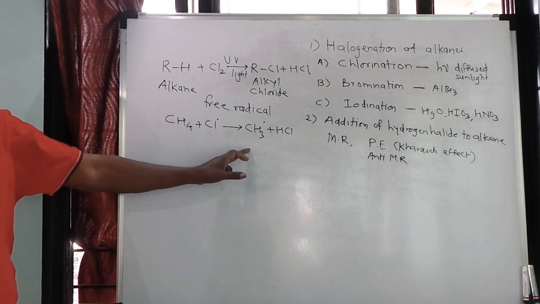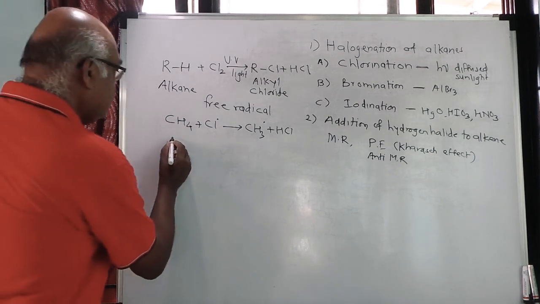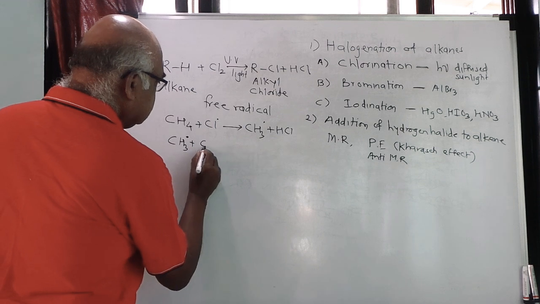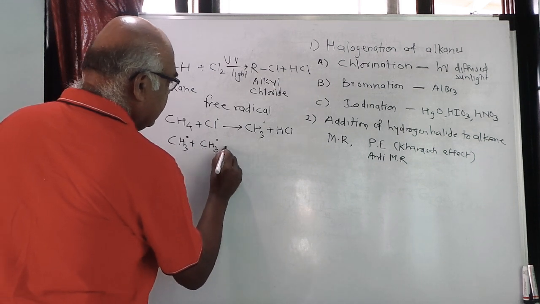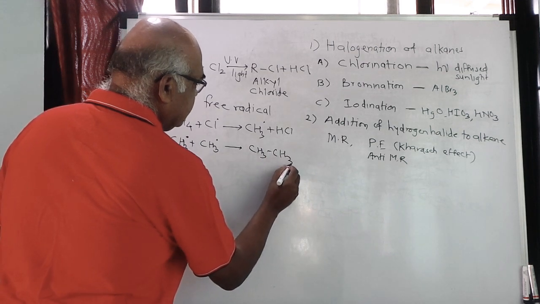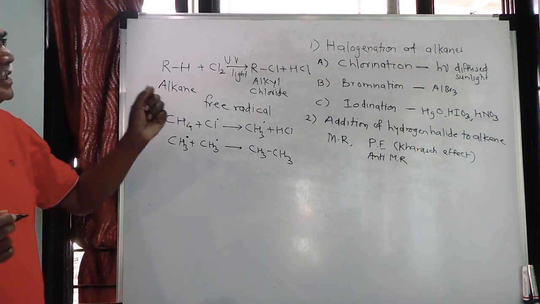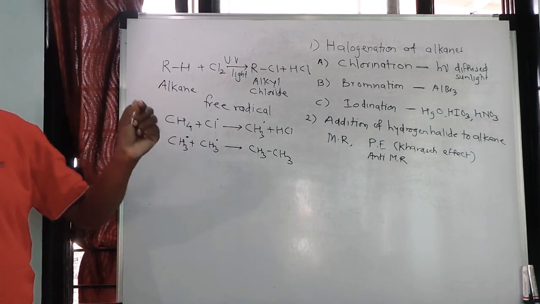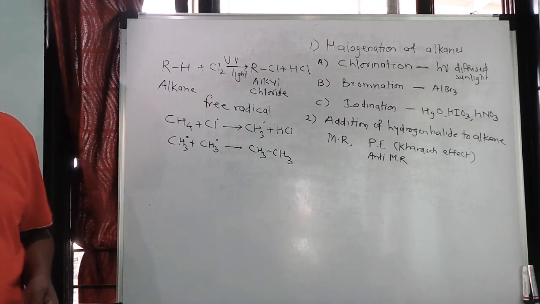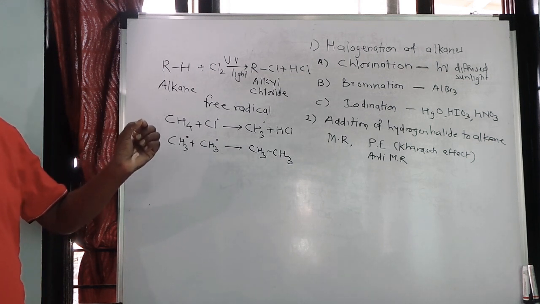Now these methyl free radicals may combine with other methyl free radical so that you will get CH3 free radical plus CH3 free radical, and you will get CH3CH3, that is ethane. So this is one more disadvantage, that instead of getting the methyl chloride, or you may say alkyl chloride, you may get the higher alkane also. So this is not a convenient method for the preparation of alkyl chloride.